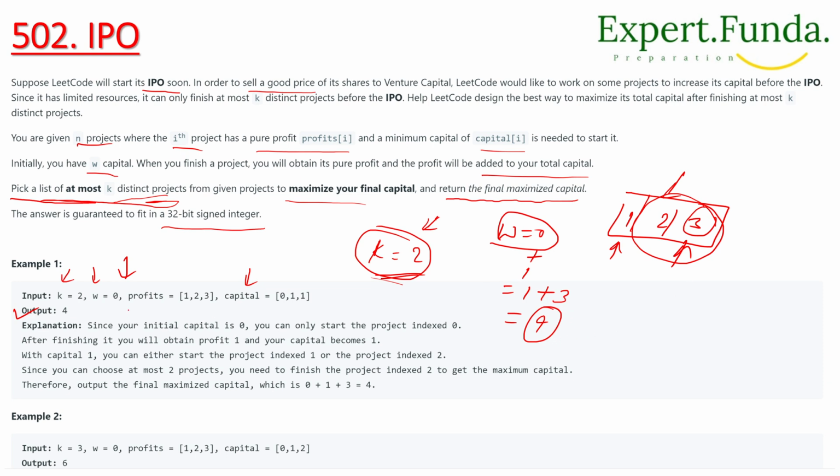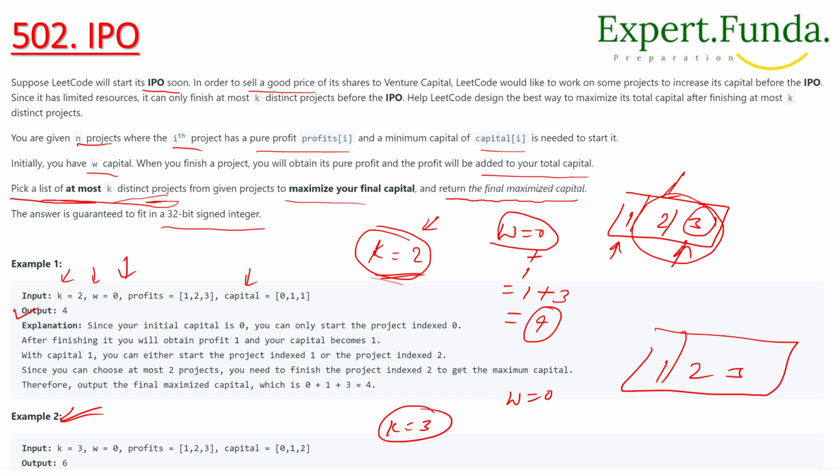Now think about example 2, in which k is 3, meaning 3 projects we have to select. Initially W is 0 and the profits are 1, 2, 3. If we select the first one, W is 0 plus 1, which is 1. Now we select the two more projects, so 1 plus 2 plus 3 is 6, and this is our answer.